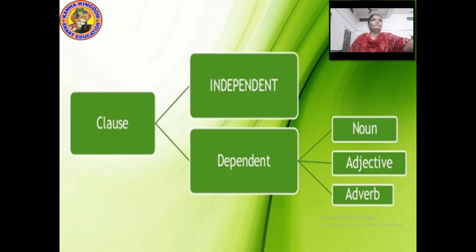Okay. Now let's understand independent clause and dependent clause in the form of sentences. This will be easier for you to understand.